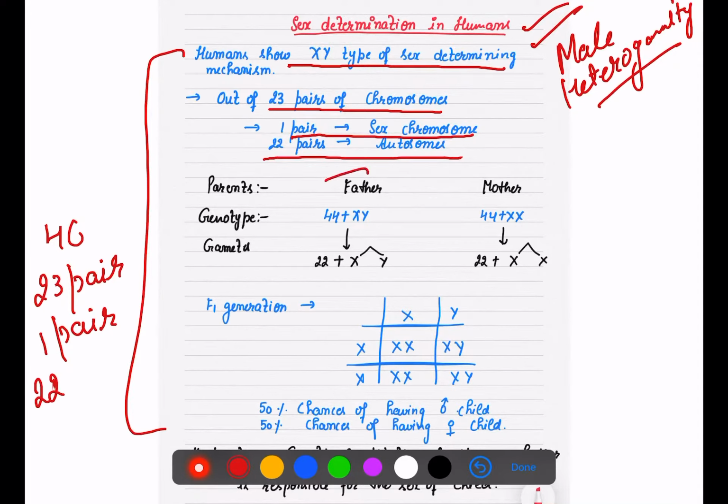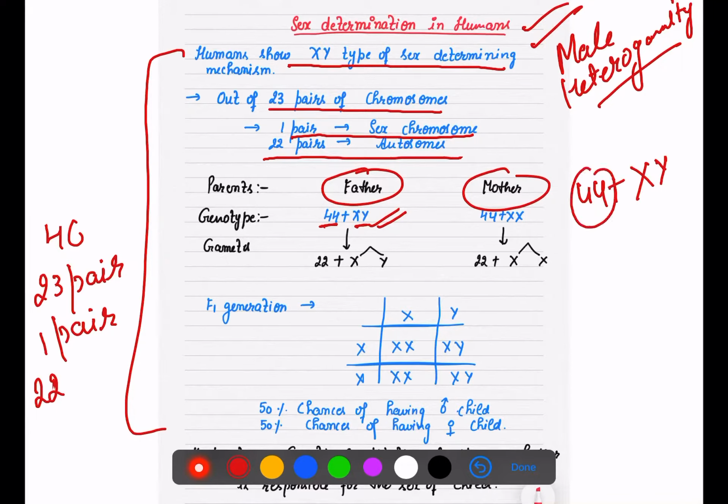Let's look at the cross. Father will have XY. How many? 44 plus XY. अब ऐसे नहीं पूछिएगा वाई मैम 44 ऑटोजोम्स हैं हमारे, उसमें से एक पेयर निकाल दो, that will be 45, 46, right? That will be X and Y. And here same mother, that will have same type of gametes, so 44 plus XX.